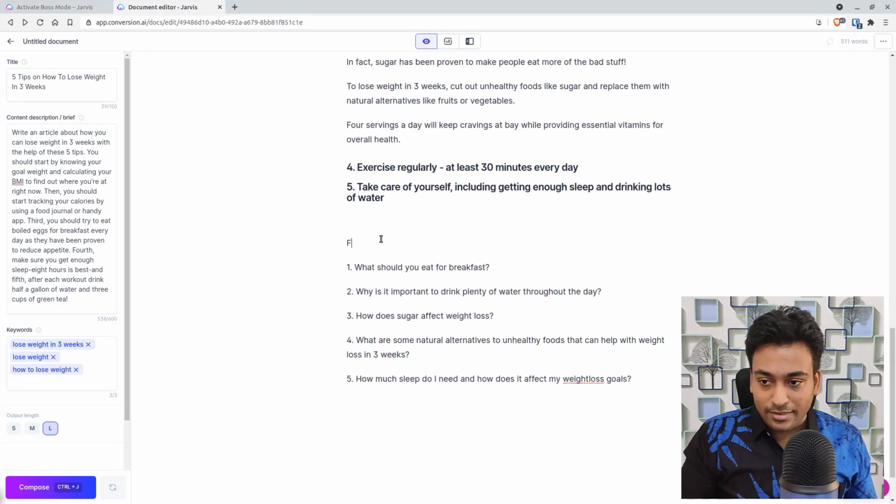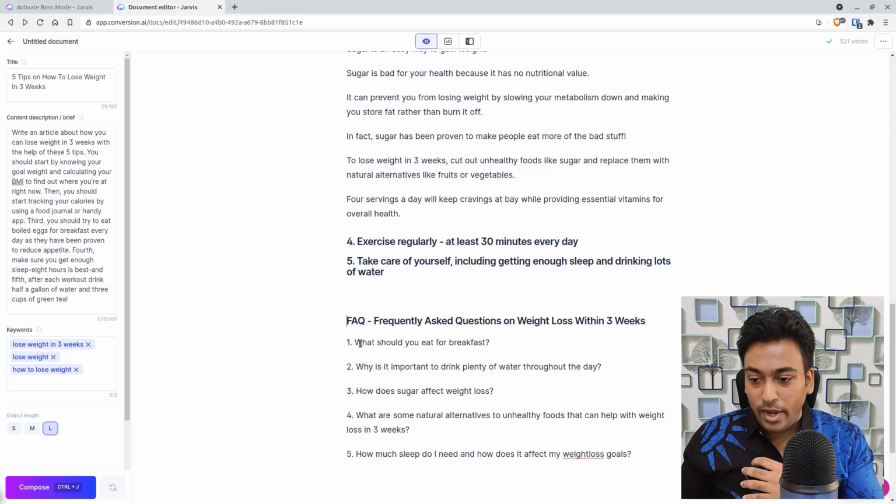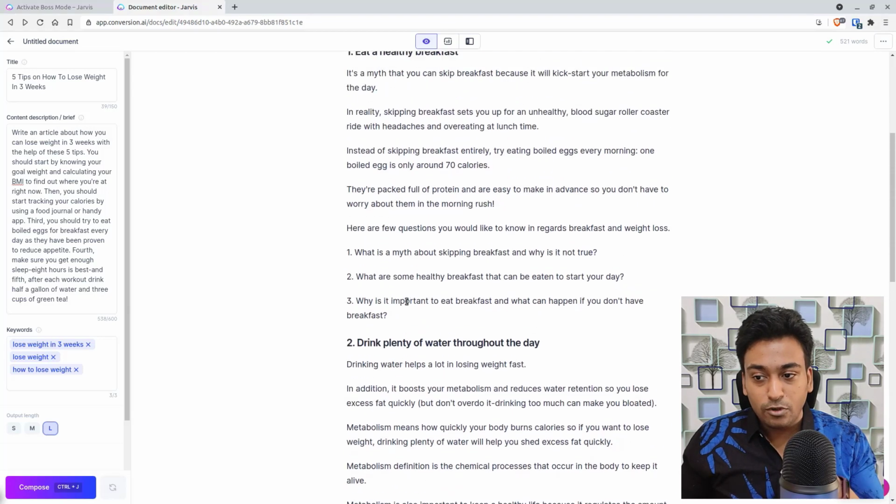For example, I can make this like fake frequently asked questions on weight loss within 3 weeks, and I can make this as another subheading. And you can see I managed to make a generic question set and also some topical question set with Jarvis. That is how you use questions with Jarvis.